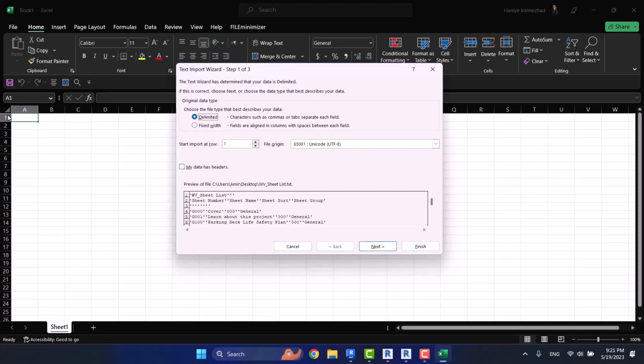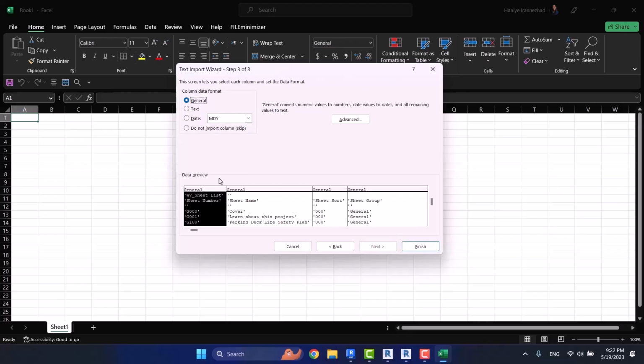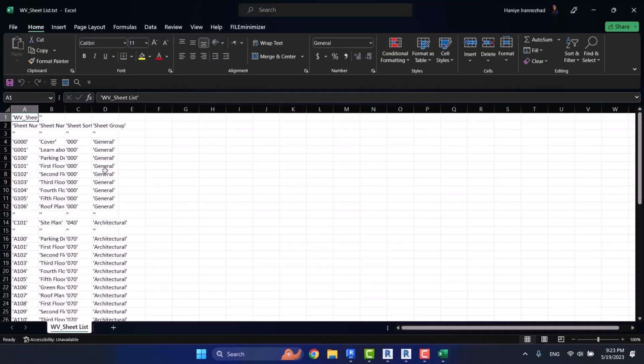Here it says when I want to import your file, from which row should I start? You can set it yourself and it's not really important. I click on next, and then here I click on tab to specify that these are divided by tabs, the same as when I was exporting, I chose tabs. As you see here, it shows the preview to me, and that's correct. These are divided by tabs. We have sheet number, sheet sort, and sheet group. Next one, here it asks what is the format of these, and I can choose text or general. And then I click on finish.